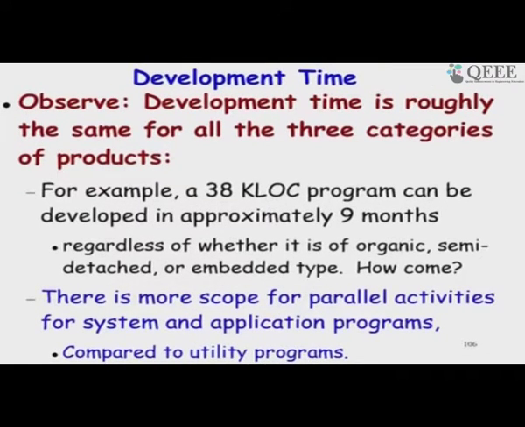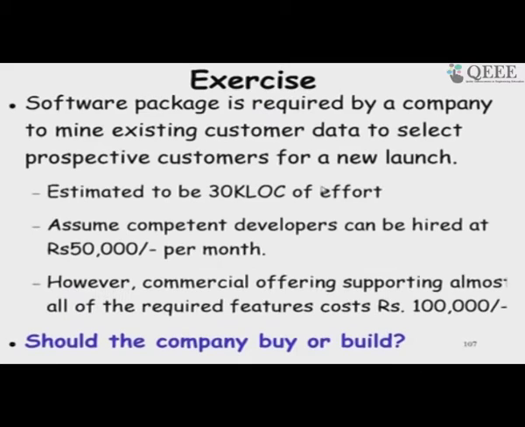So, we are saying the COCOMO 1 expression for development time is 2.5 into effort to the power 0.3, that is roughly 1/3, effort to the power 0.33, 0.32, 0.38 like that. So, there is not a large difference in the development time irrespective of the type of software you are developing. Let us try to do one example based on COCOMO 1.